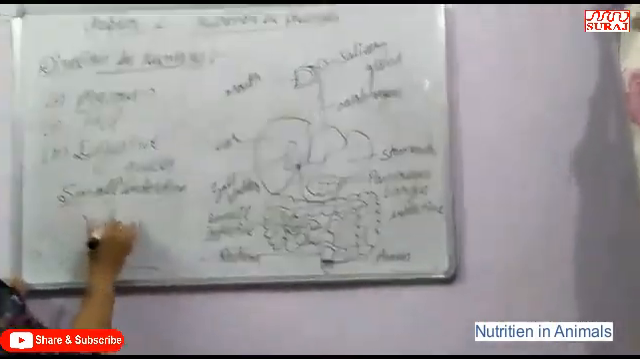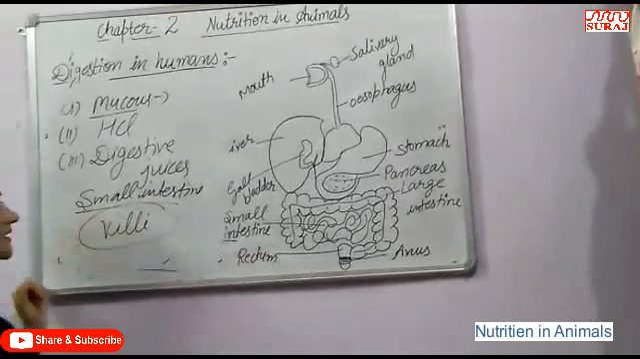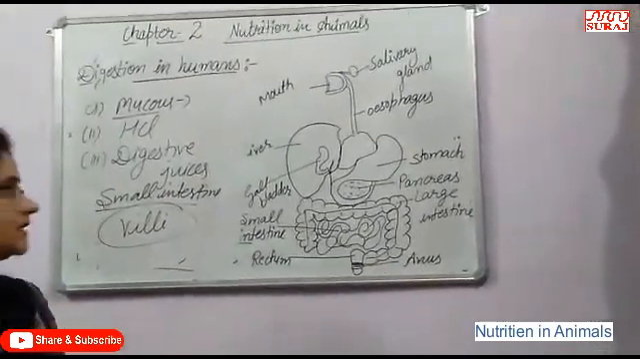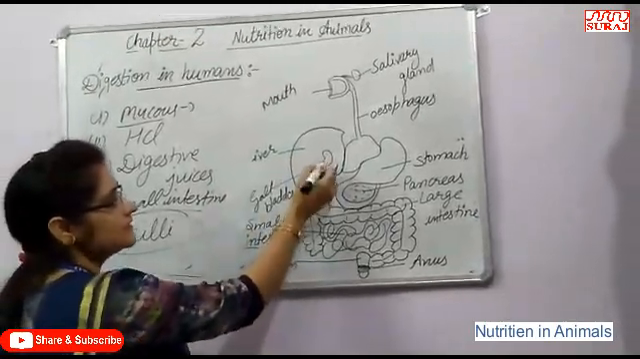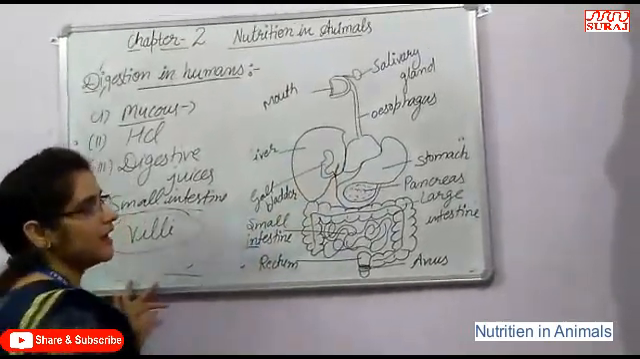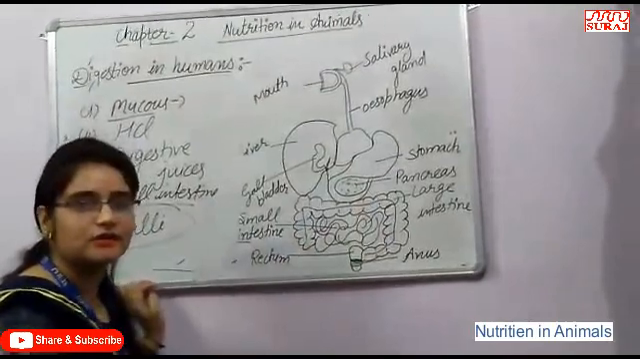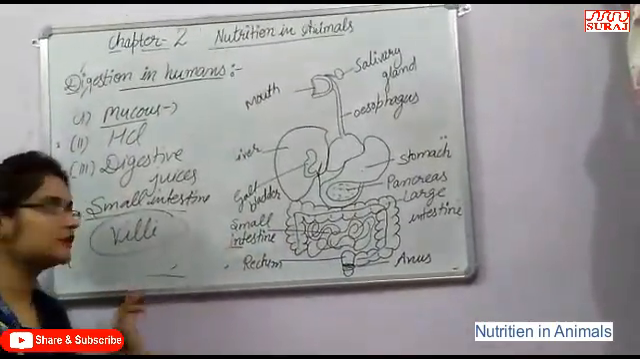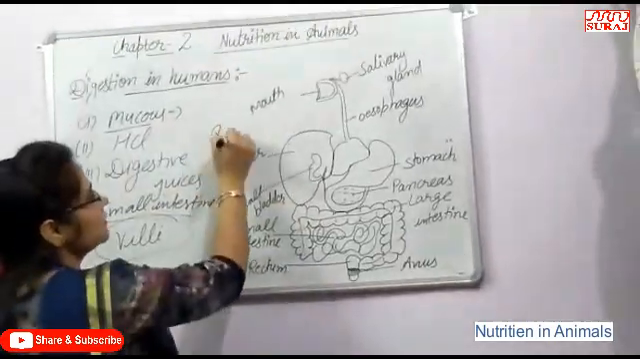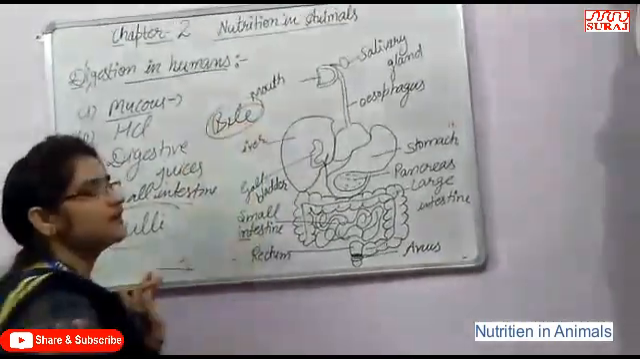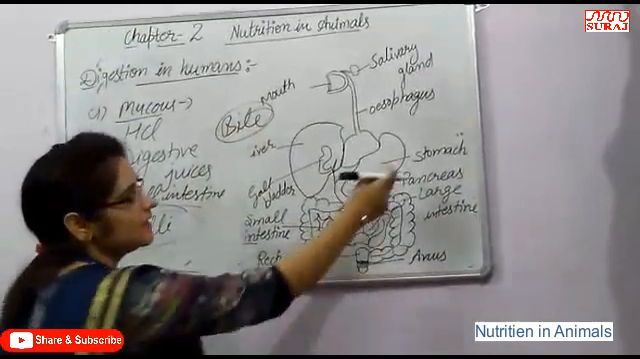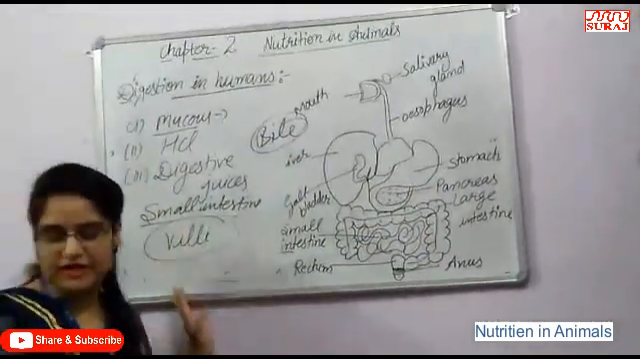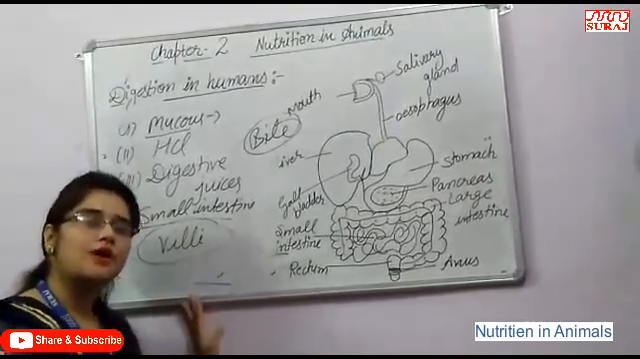In the small intestine, there are finger-like projections present that help in the absorption of food. In the small intestine, the liver also secretes bile juice that is stored in the gallbladder, and the pancreas secretes pancreatic juice, which help in the further digestion of the food. The liver produces bile juice that helps in the digestion of fats. The pancreas produces pancreatic juice that helps in changing starch into sugar and proteins into amino acids.